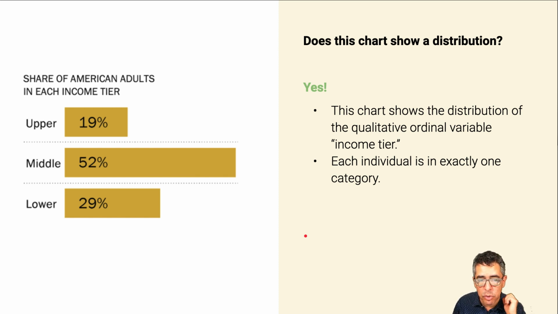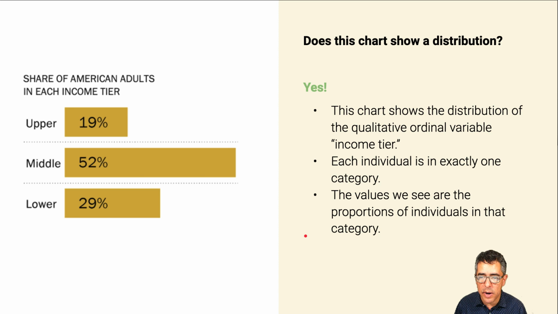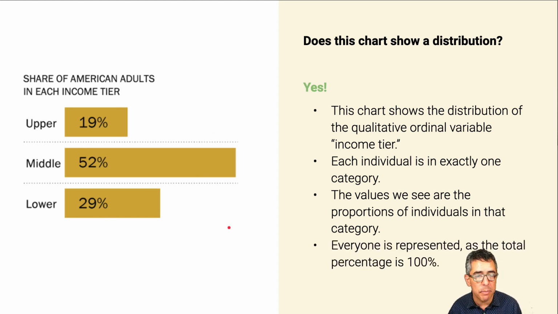So for whatever pool of adults was used as data, individuals will only fall into one category, and these values represent the fraction of the entire data set that falls into a category, and we can see that they do add up. They do add up to 100%. So this is actually a proper distribution.